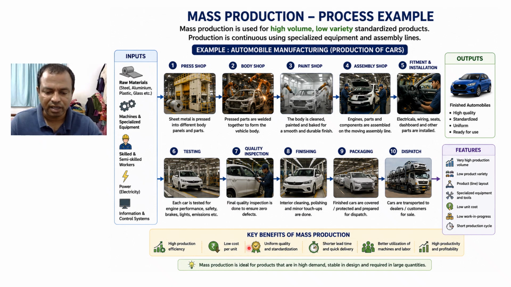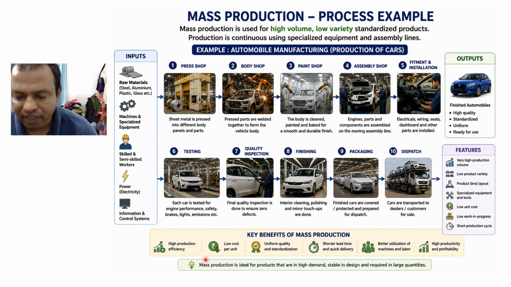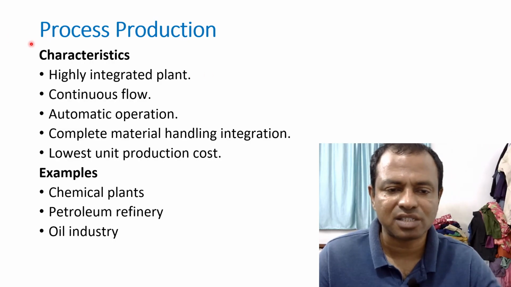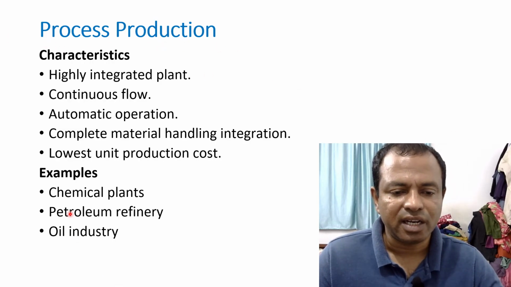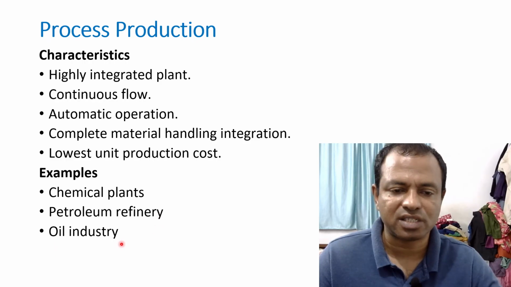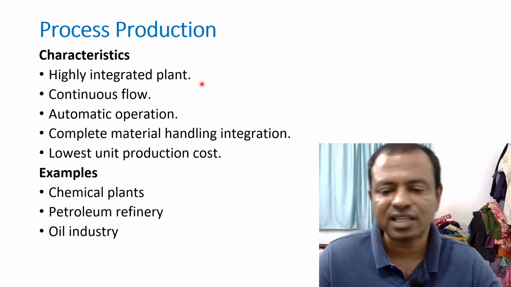The key benefits of mass production are shown here: high production efficiency, then better utilization of machines, etc. These are the characteristics of mass production. Then the last one is process production. It is usually adopted in chemical plants, petroleum refineries, oil industry. So this is a highly integrated plant.